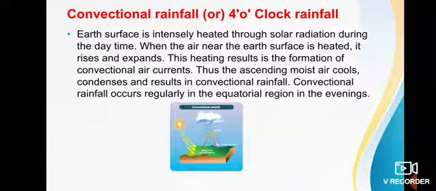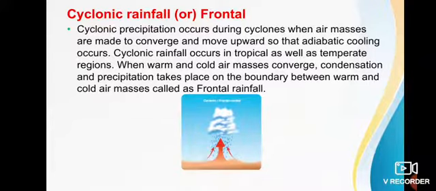Cyclonic rainfall. Cyclonic activities cause cyclonic rainfall, and it generally occurs along the front of the cyclone. This rainfall continues gradually for a few hours to a few days.